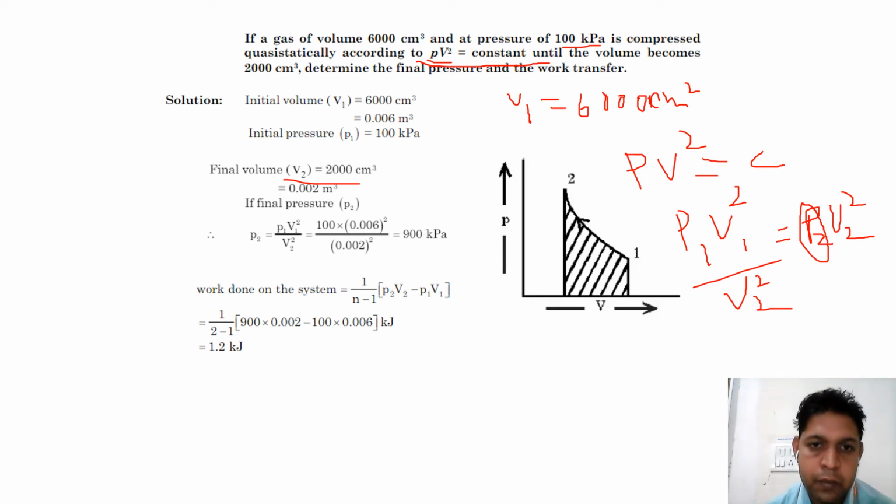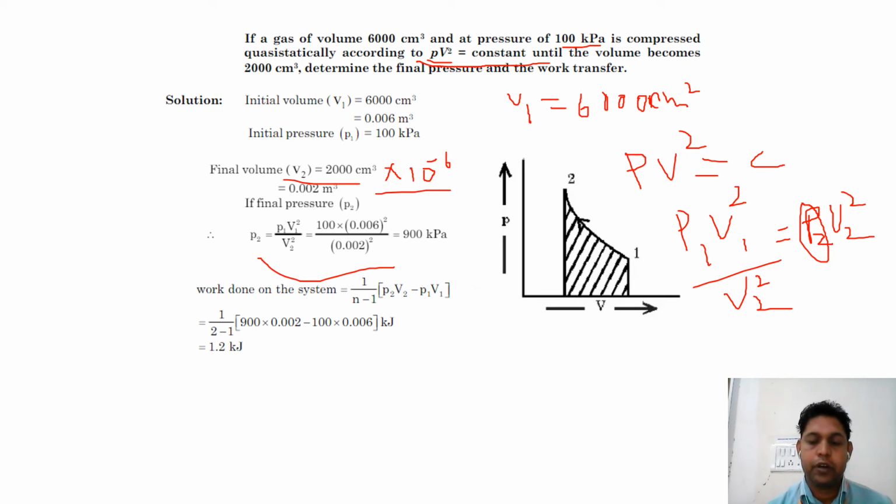Here is one problem: 200 centimeter cube must be multiplied by 10 power minus 6 for converting to meter cube. Then the answer will become 0.002. We always consider SI units. That's why we find the P2 value.